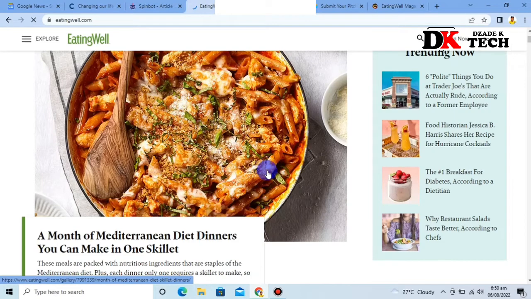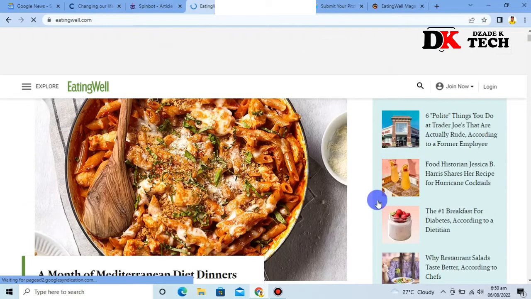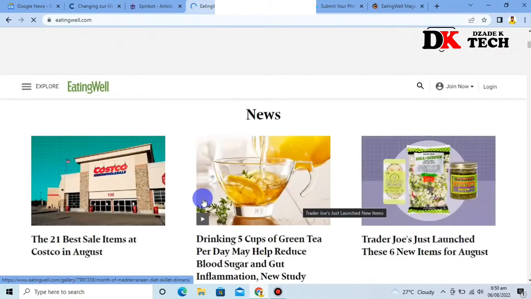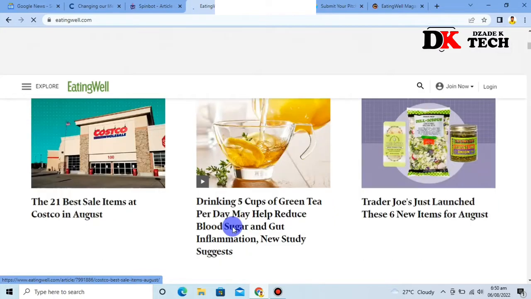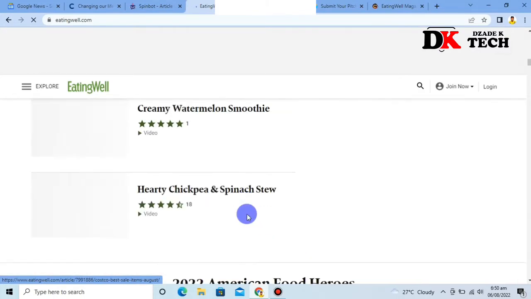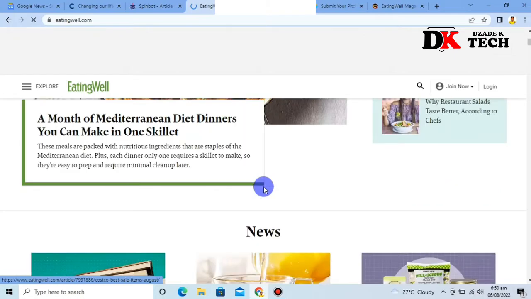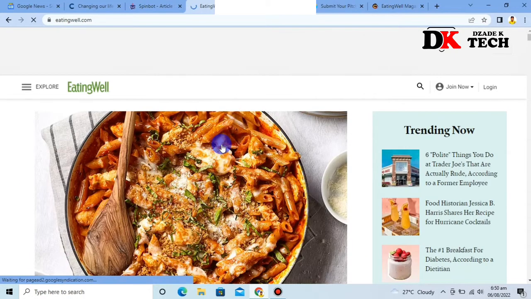This is the official website where you can find other published articles as well. Anytime you publish your article, it's going to appear on this website. They are making enough money from this website and from your article as well, so there's no need to worry about that. It's just a simple way to work from home. You work for them and then you get paid. That's how the system works.